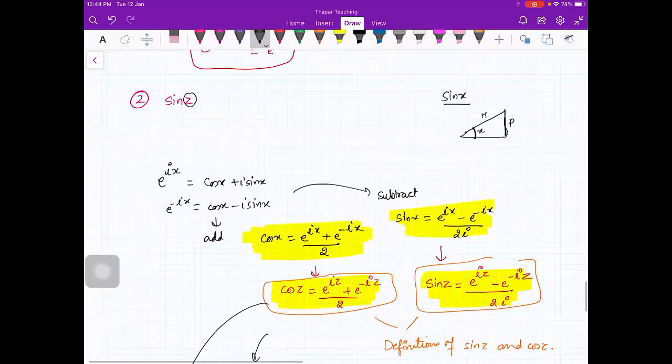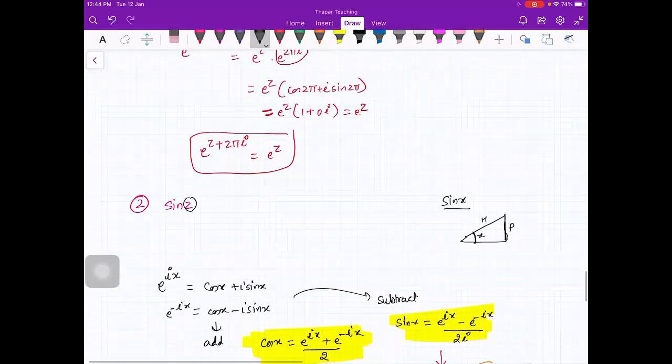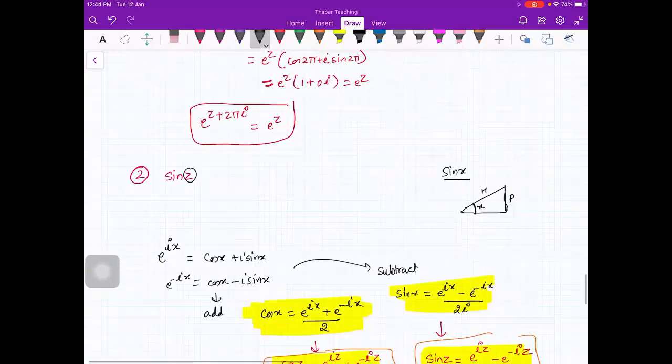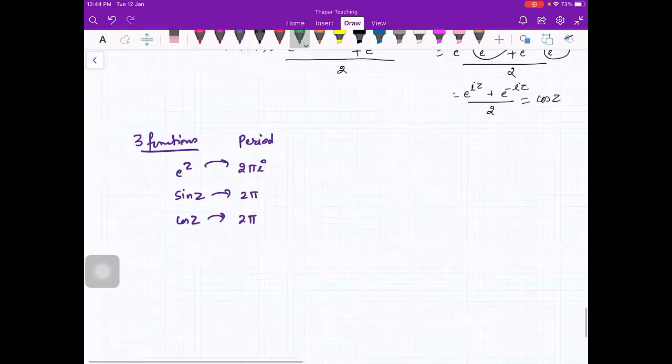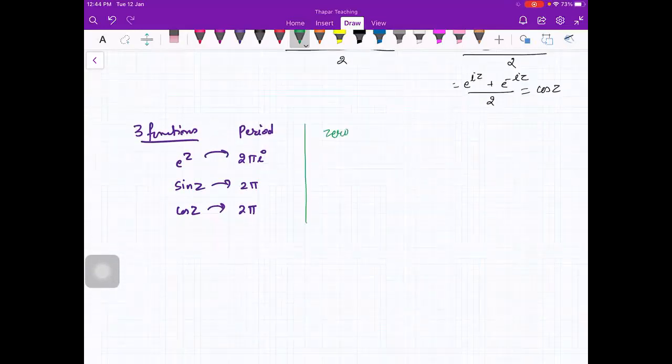So we have three functions: e raised to power z, sin z, and cos z. e raised to power z is periodic with period 2 pi iota, sin z is periodic with period 2 pi, and cos z is periodic with period 2 pi. Now we can compute the zeros. Zeros means when this function is 0. So if you compute the zero of e raised to power z, you want e raised to power z equal to 0.